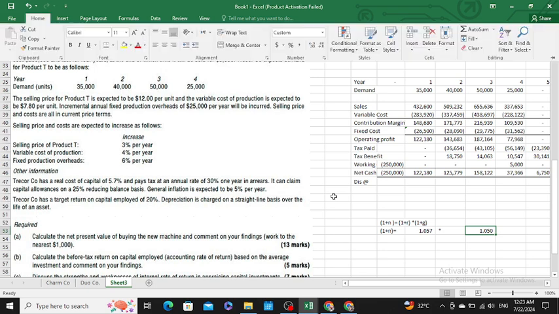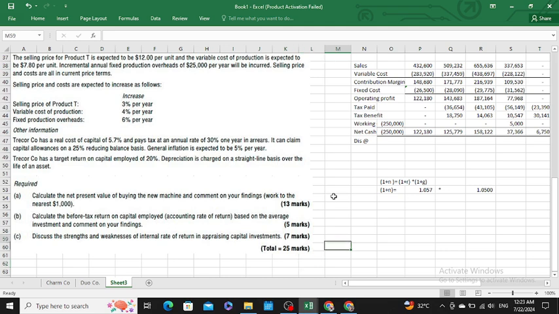Okay sir, then 1 plus n is equal to 1.057 multiplied with 1.050, then you will get